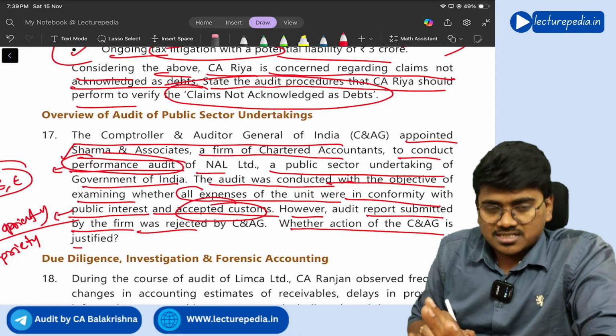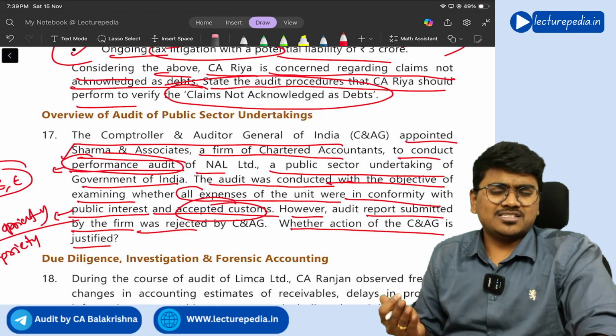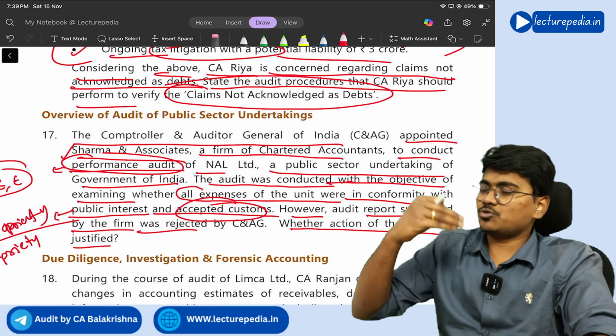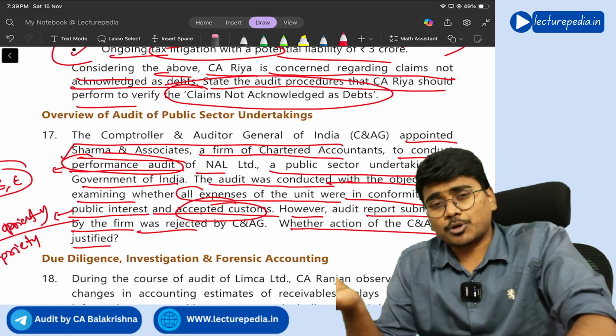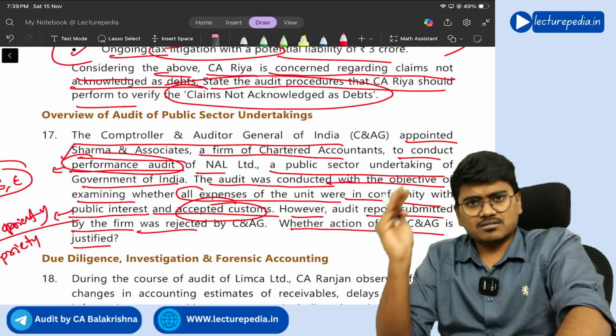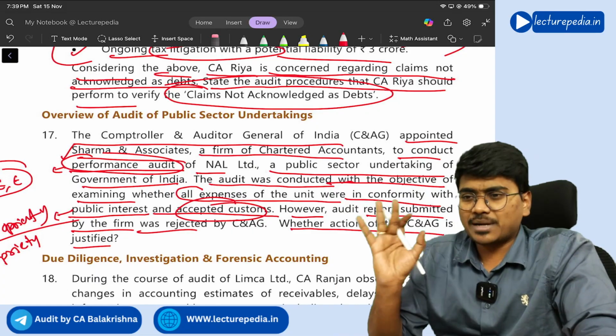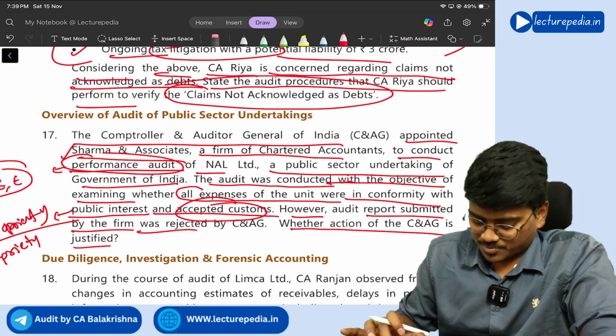Whether the action of C&AG is justified? Yes, it is justified. Why it is justified? You need to explain. As per a performance audit, we will verify 3 years. But in this situation, he has done a proprietary audit, so they have rejected. It is well within the proper action taken by C&AG. Like this you need to explain.